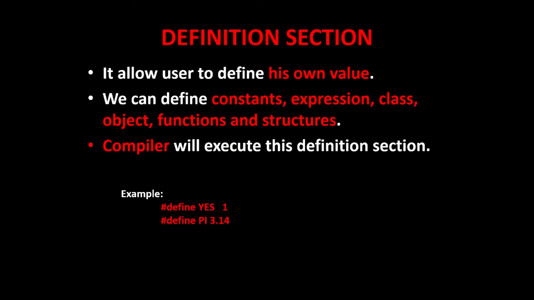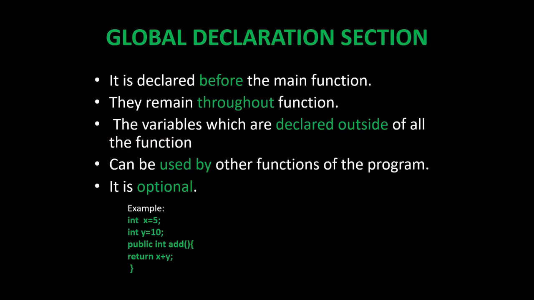Definition section. It allows the user to define its own values. We can define constants, expressions, class objects, functions and structures. The compiler will execute this definition section. For example, we have defined yes1, or the second one, define pi 3.14.